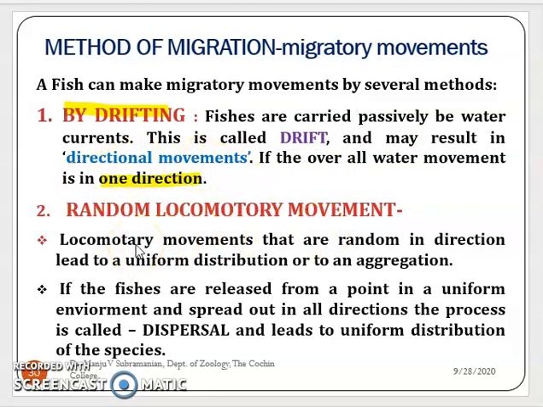The second type of migratory movement is random locomotory movement. Locomotory movement that is random in direction leads to uniform distribution and aggregation. That is, if the fishes are released from a point in a uniform environment and they spread out in all directions, the process is called dispersal, and that leads to the uniform distribution of the species. So the species randomly distribute themselves uniformly so as to disperse the maximum number of eggs. So there is a random locomotory movement exhibited by the fishes. That's the second type of migratory movement.